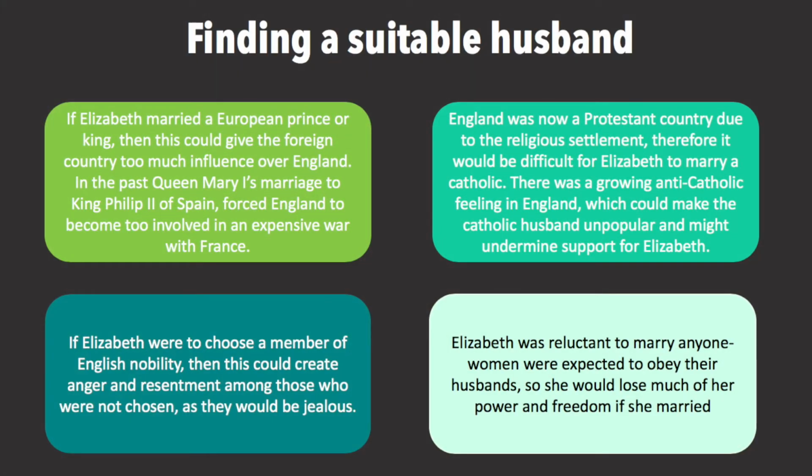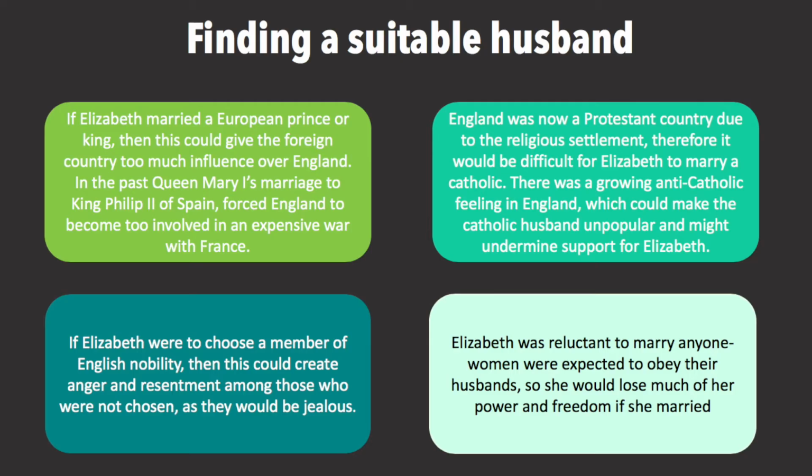There were many issues around finding the most suitable husband. If Elizabeth married a European prince or king, then this would give the foreign country too much influence over England. In the past, Mary I's marriage to King Philip II of Spain forced England to become too involved in an expensive war with France. If Elizabeth were to choose a member of English nobility, then this could create anger and resentment among those who were not chosen, as they would be jealous.